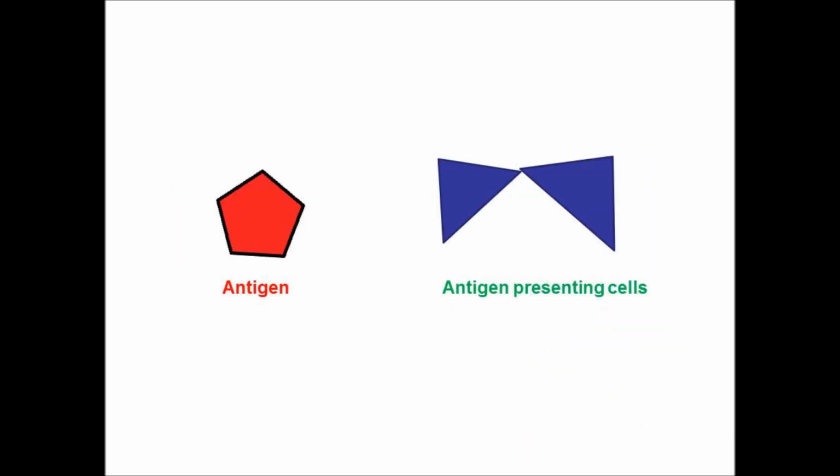Here we have red color, which is the antigen, and the antigen presenting cells are blue. Antigen presenting cells take a small portion of the antigen to our lymphatic system, where lymphocytes make our antibodies.